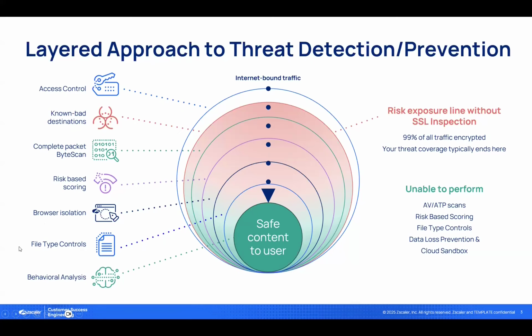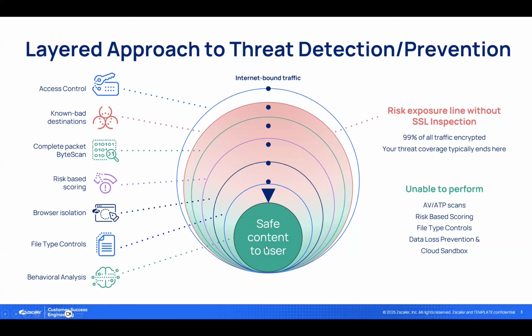These are broken down into two types: file type controls, which are effectively access control policy for file types, i.e., is my user allowed to download executable files? And then behavioral analysis or sandboxing, whereby we send the file to the sandbox to determine whether or not it's safe. Once we've gone through all of these checks, you are delivering to the user what is reasonably safe content.